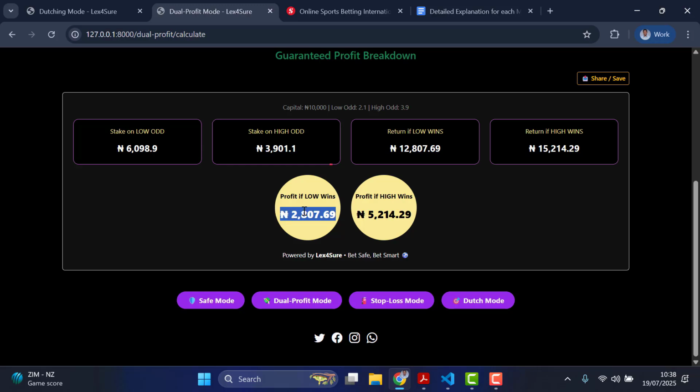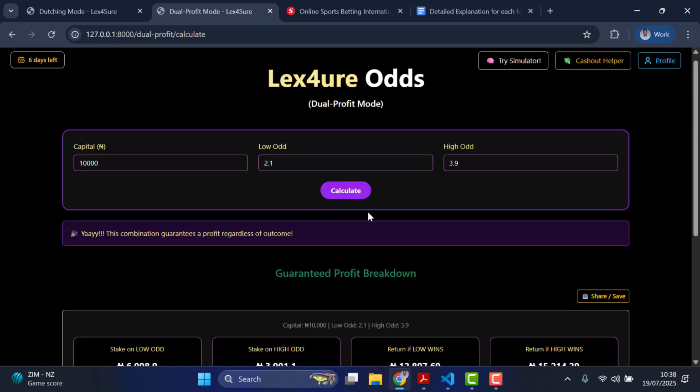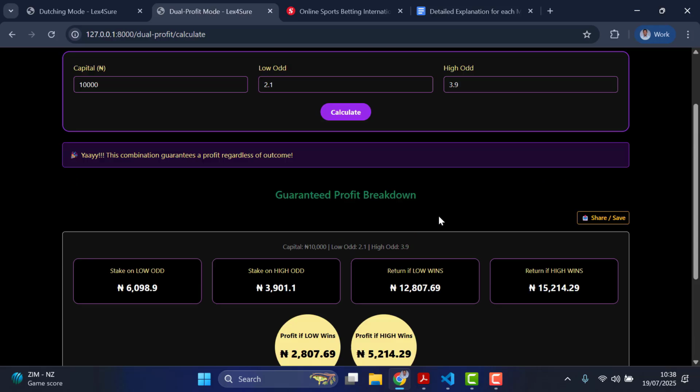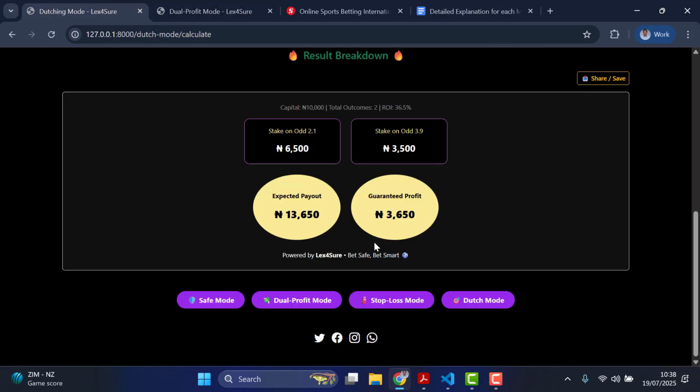Whereas for the other dual profit mode, even if the low side should win, you are still earning 3,600 regardless. So this is only the little downside to say, okay, I think I will prefer Dutch mode for this case. But this one still comes with its own plus. If the high odd should win instead, you can see this is getting a whopping 5,000 profit. So both of them have their use cases.